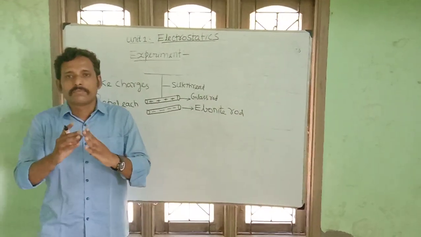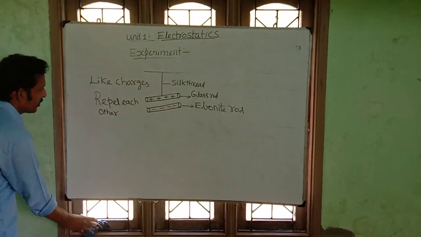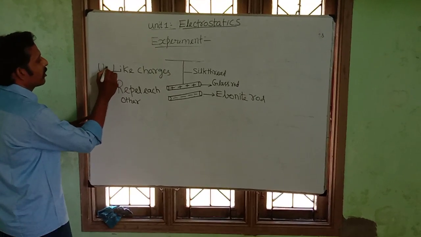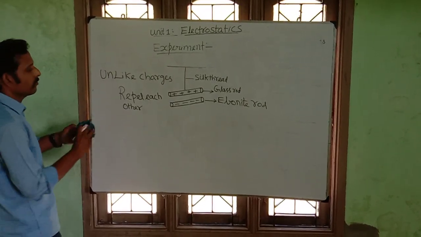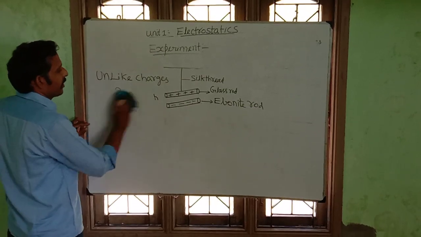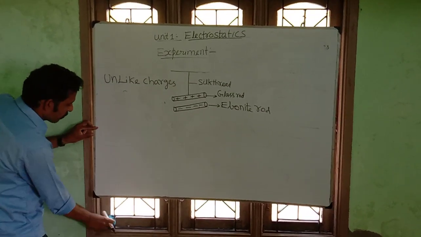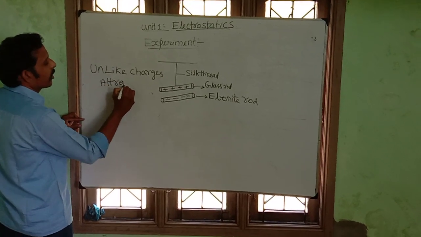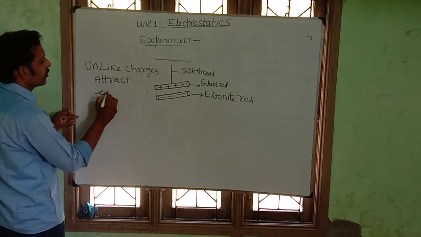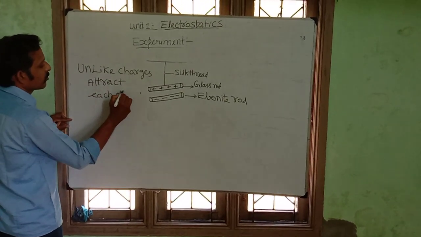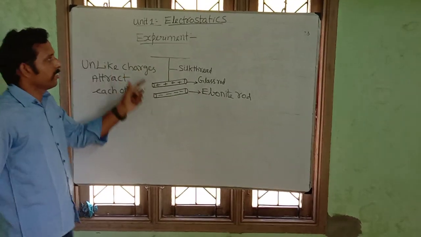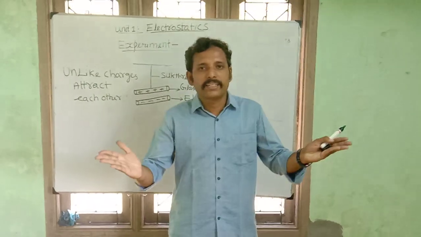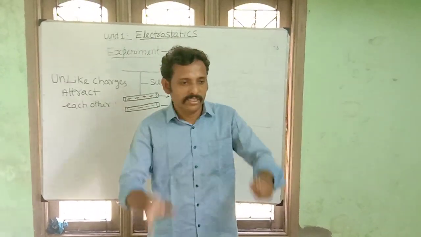Both will start to attract each other. So we can conclude that unlike charges attract each other. So from this experiment we can conclude that like charges repel each other, unlike charges attract each other.